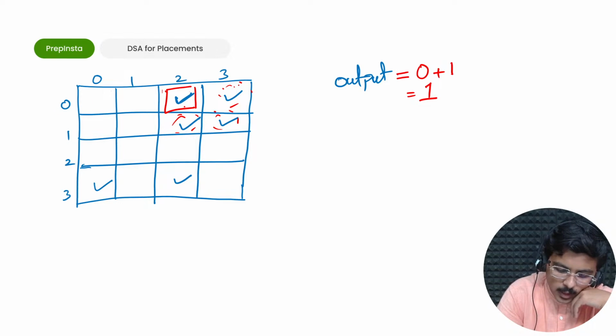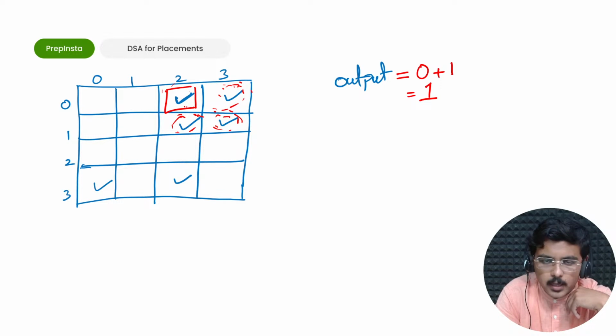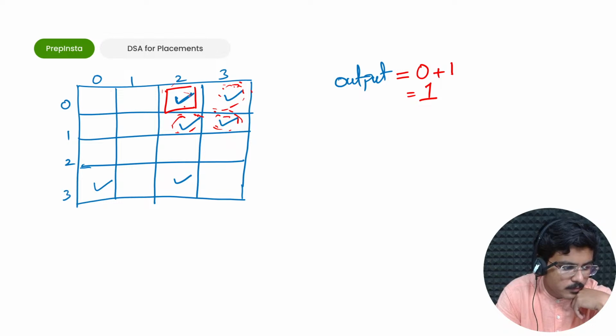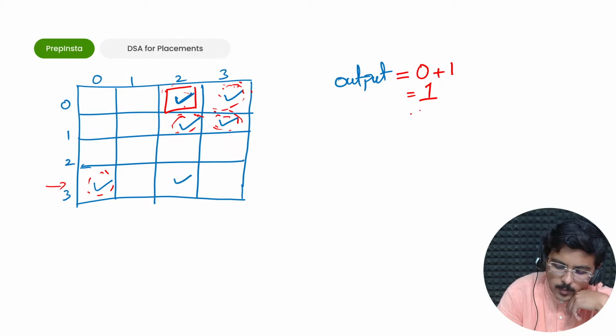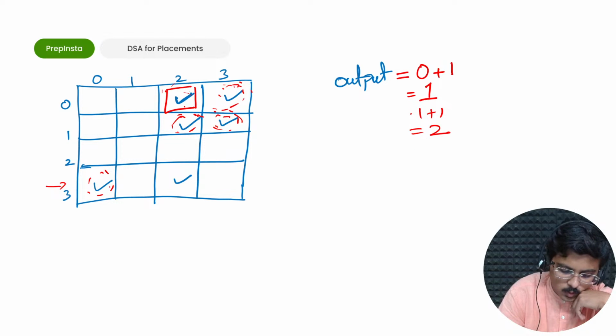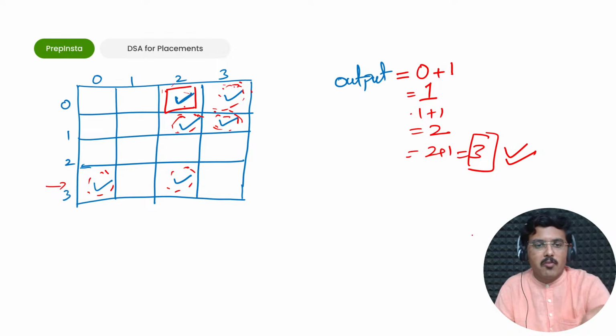Now when I go further and I scan this a second time, this would be already visited. Similarly, when I check this, this would also be visited. When I check this node, this would also be visited because of the DFS that occurred when I visited this for the first time. Then again, if I go further and visit this for the first time, I would increment 1 plus 1, which would become 2. When I again go further, this would also be unvisited, and this would become 2 plus 1 equals 3. So 3 would be the final output, and 3 is the number of islands that you have.